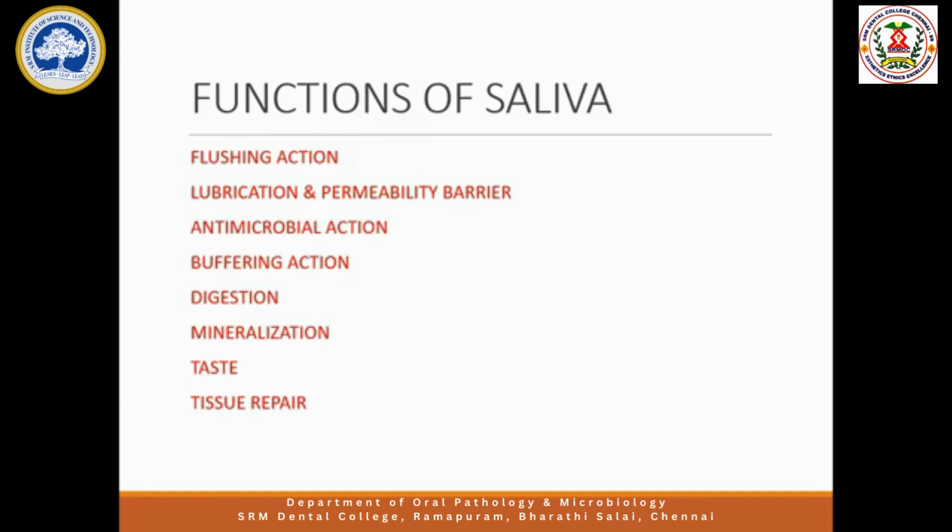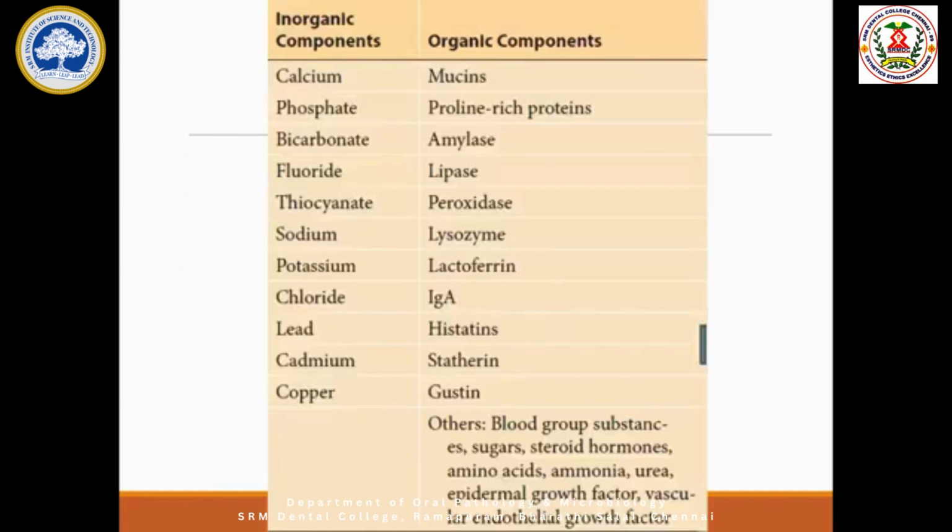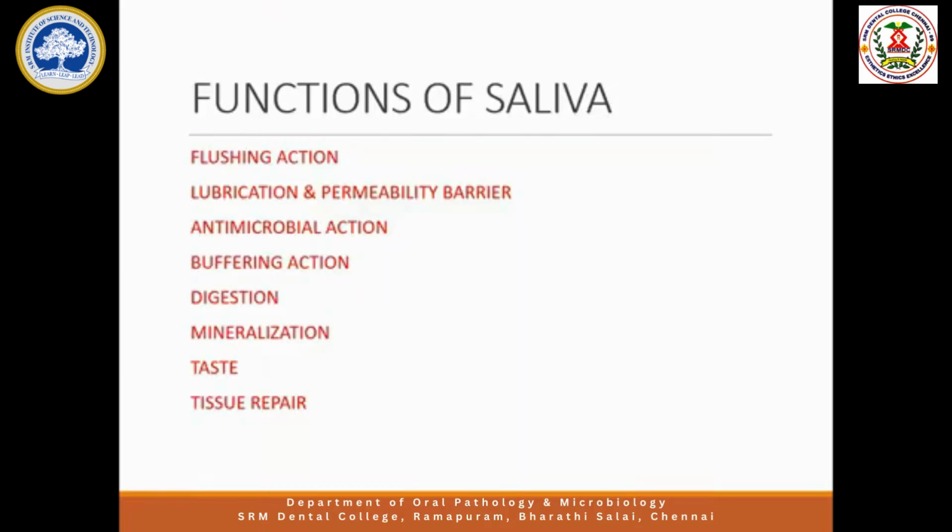Then tissue repair. So already we have seen in the previous slide, epidermal growth factor and vascular endothelial growth factor. Epidermal growth factor is helpful in the formation of epithelium. Vascular endothelial growth factor is helpful in the formation of blood vessels. So in the mouth, any injury may occur to the soft tissues. For example, during chewing, you may mistakenly bite the tongue, lip, cheek and all. So at that time what will happen? Bleeding will occur. That tissue will be injured. So that will be repaired by these factors, by formation of epithelium and new blood vessels. So wound healing will always be good in the mouth because of this saliva.